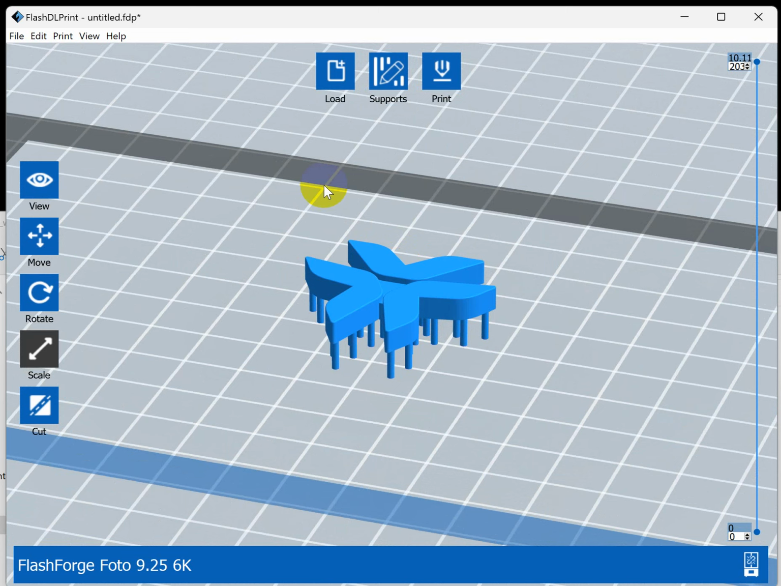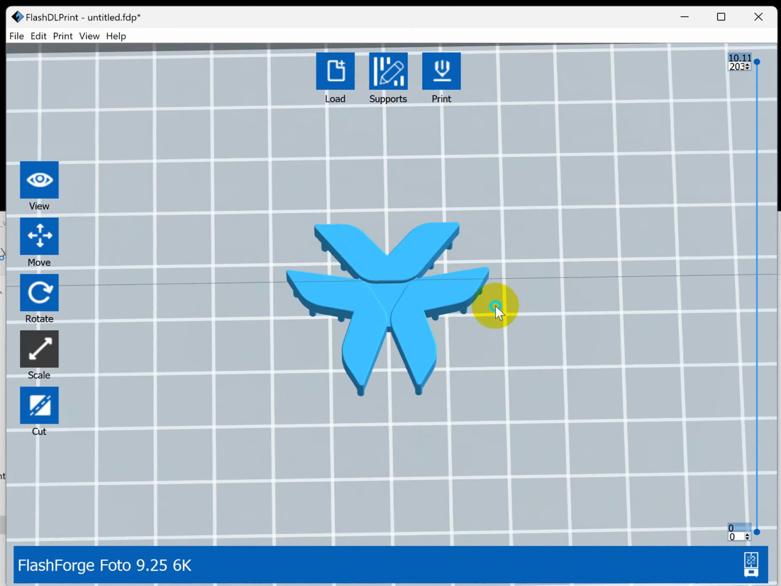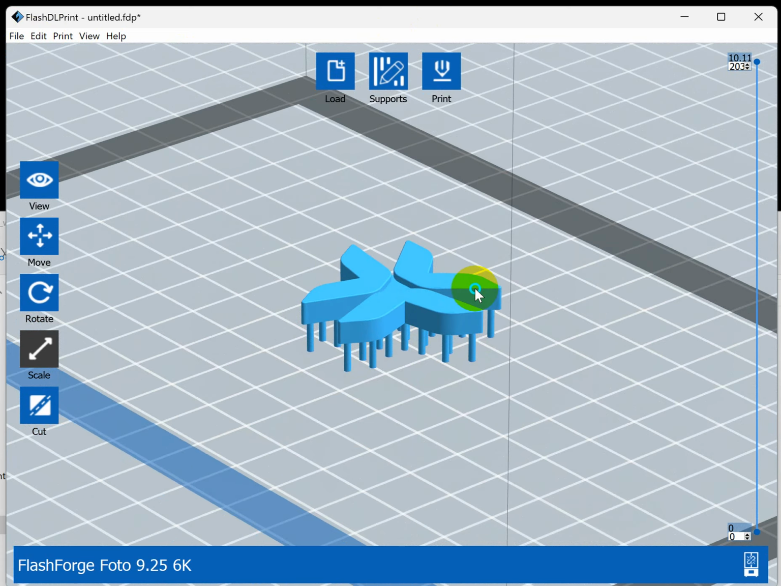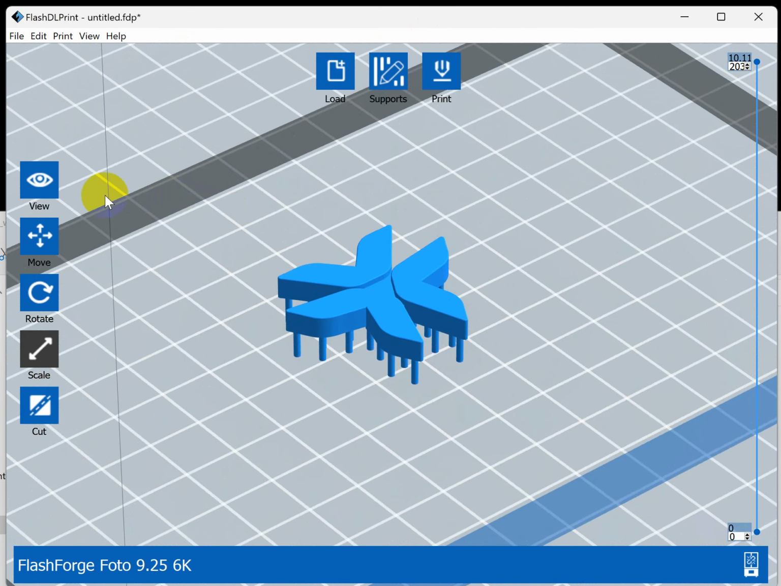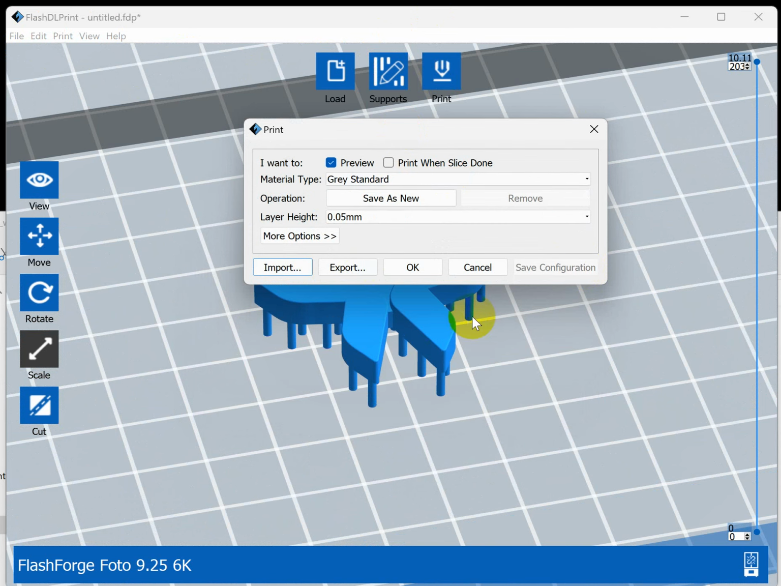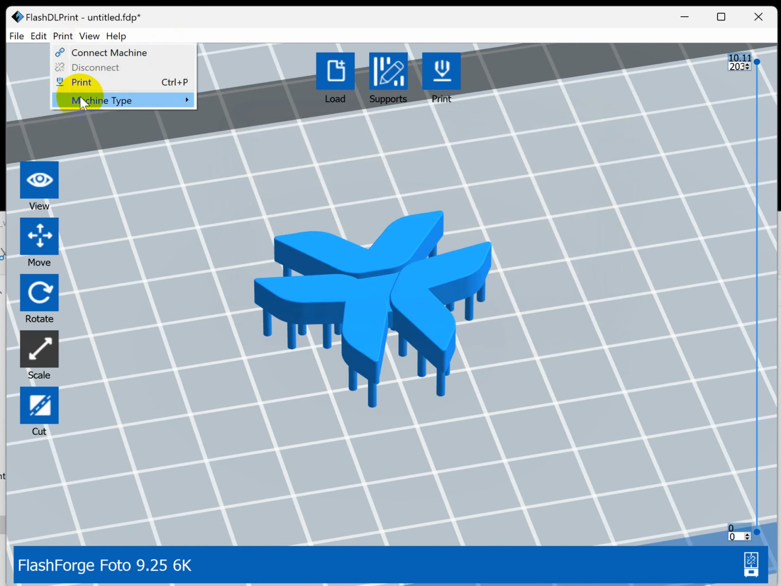Hello, so here is the way to change the parameters for two machines, the Hunter and the Photon Mono. Okay, so with the Hunter, if you choose the machine Hunter, here it is.